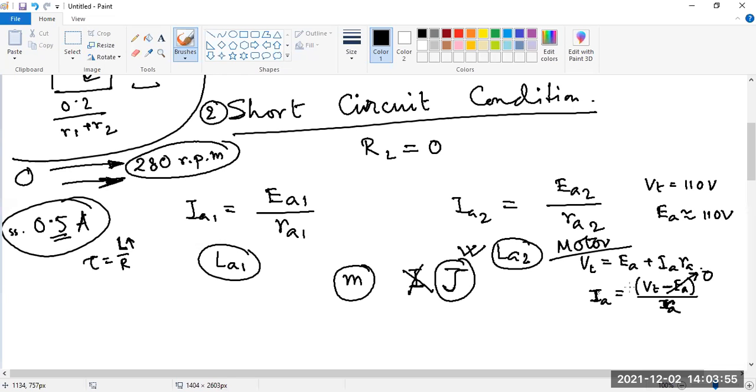The voltage of the generator will go on increasing and the voltage of the motor will reduce, and suddenly when the induced voltage of the motor becomes 0, it comes to a standstill. It will create a short circuit condition, which can be called a virtual short circuit.